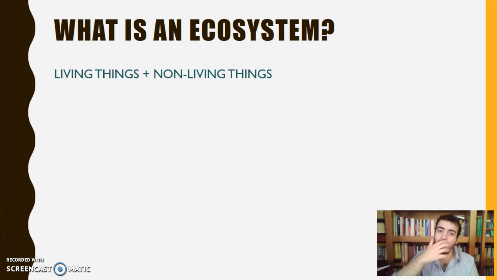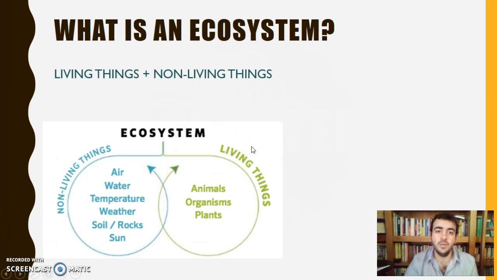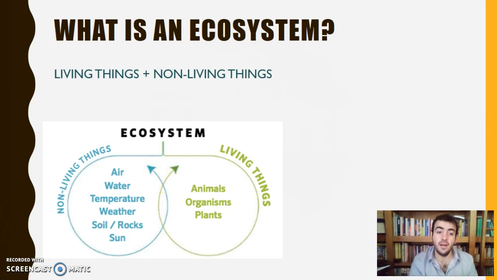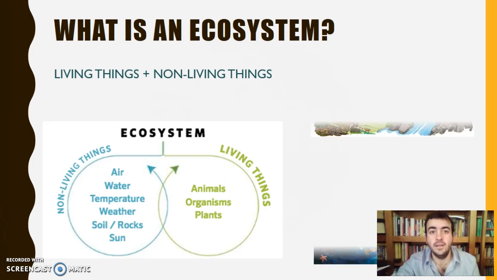We learned about living things in these last units, and now we are going to see non-living things, like, for example, the air, the water, the temperature, the weather, the rocks, the soil, the sun, okay? This kind of thing. So, all together are ecosystems.